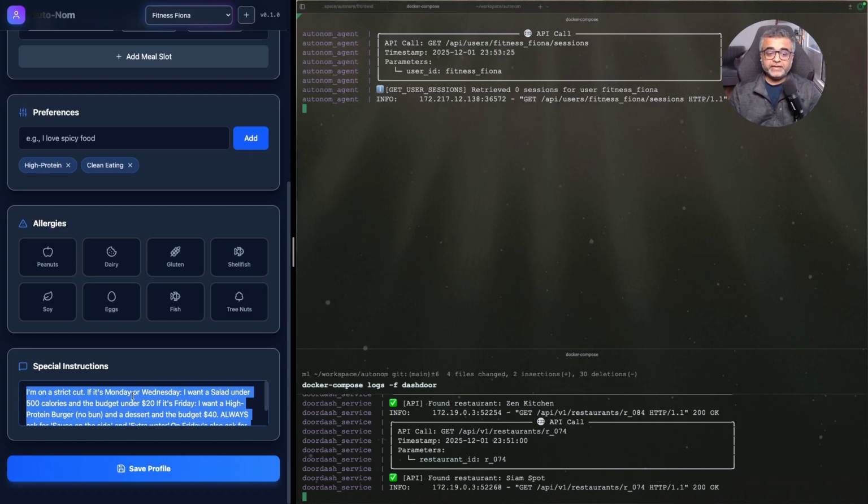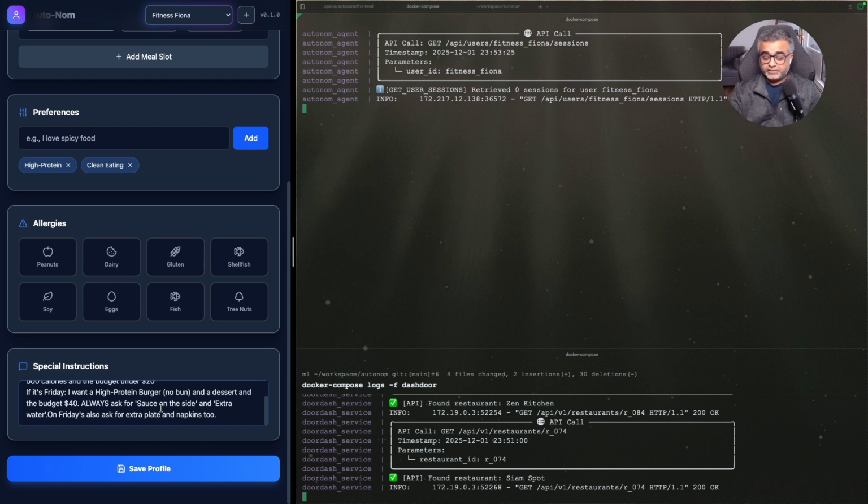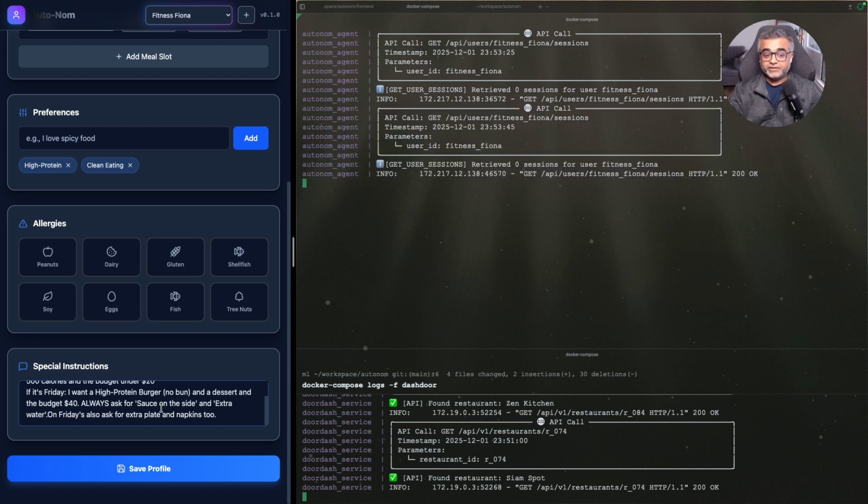So on Monday and Wednesday, these are her special instructions. On Monday and Wednesday, she needs salads under 500 calories. And her budget is $20. But if it's Friday, she needs a high protein burger, but no buns, and the budget is $40. And she also needs a dessert on Friday.